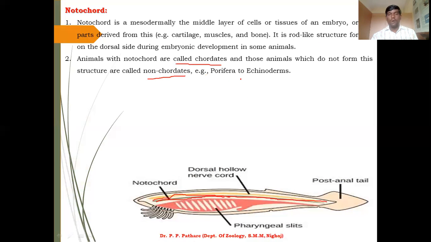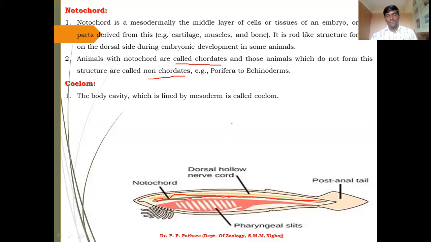For example, Porifera to phylum Echinodermata animals. These animals belong to the non-chordate group, and they never show notochords in their body formation. Now, the next feature of Kingdom Animalia, that is coelom.